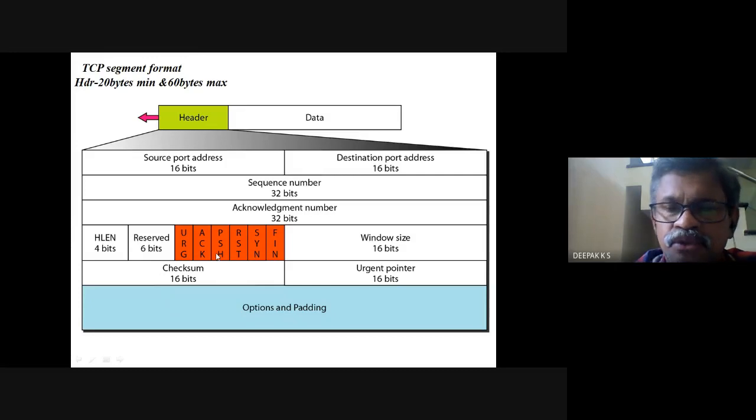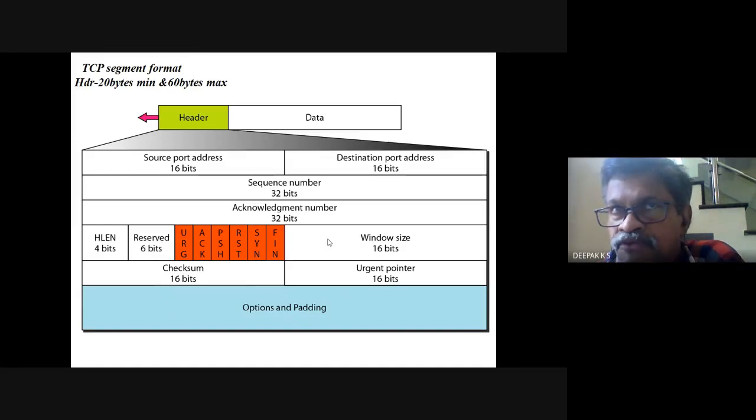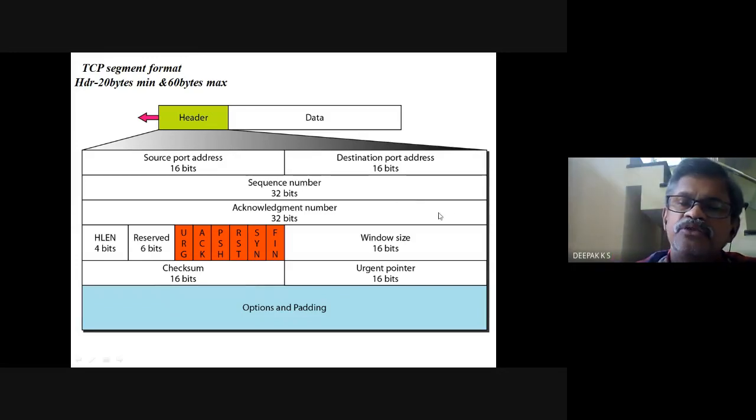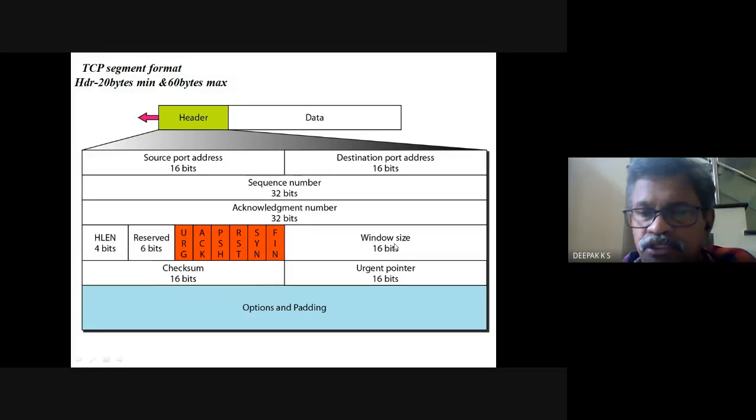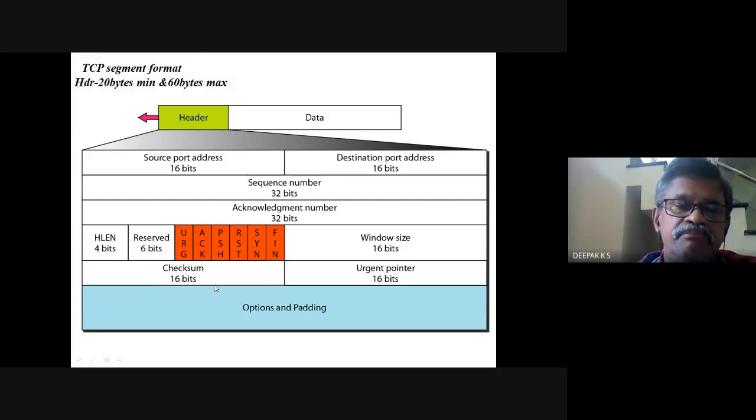So we will see those. And window size. I told you that the flow control is based on the receiver, so this is the receive window, this window size. Some value would be put here, and accordingly the transmitter should regulate the data flow. And checksum, we had seen checksum. And urgent pointer is for something so urgent to be passed on at the receiver.